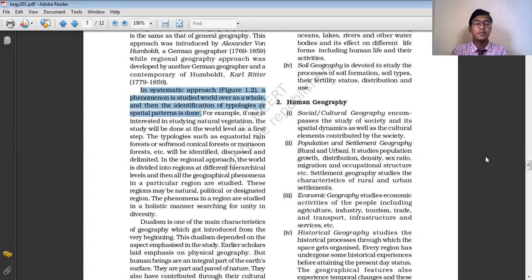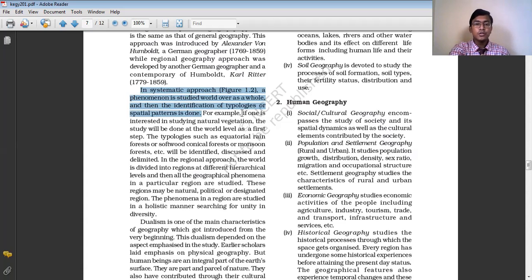Any particular phenomenon is studied as a whole, and then we study its typology, its types, and then the areas where they are found. So any phenomenon which exists over the earth's surface, we discuss as a whole for the entire world, and then we discuss its subdivisions and the areas where they are found.